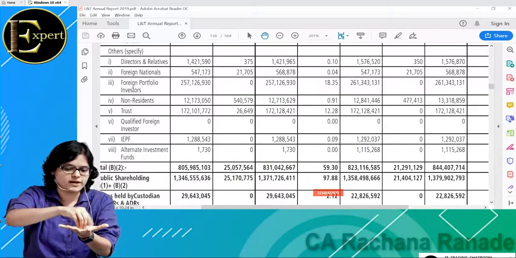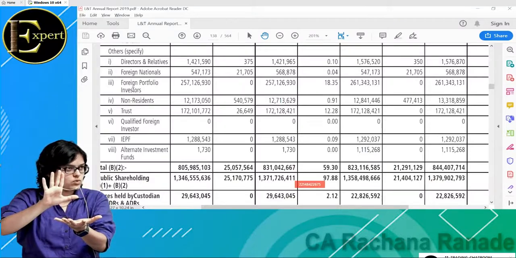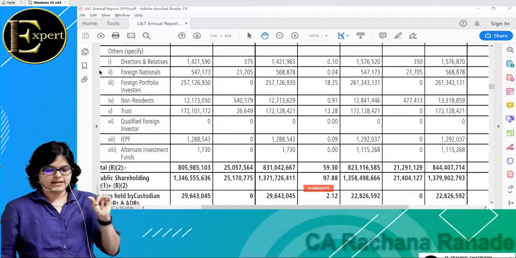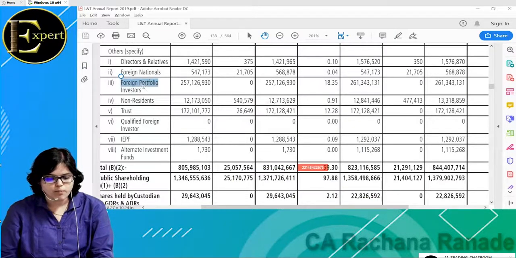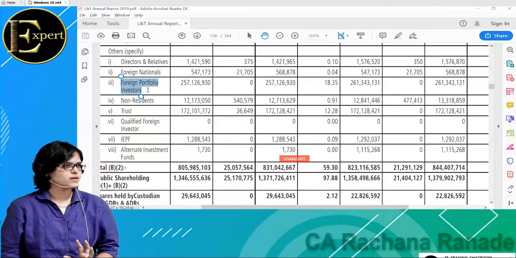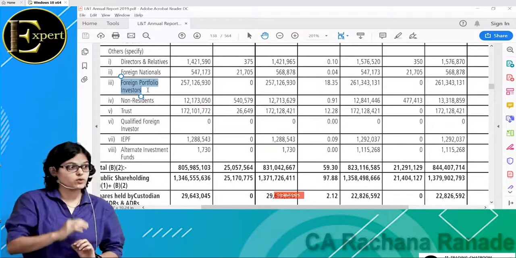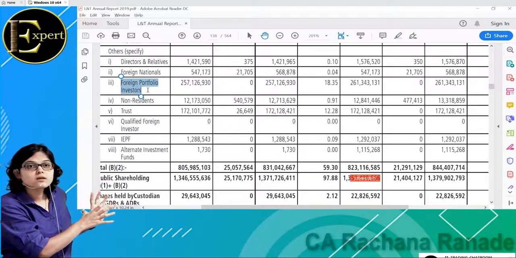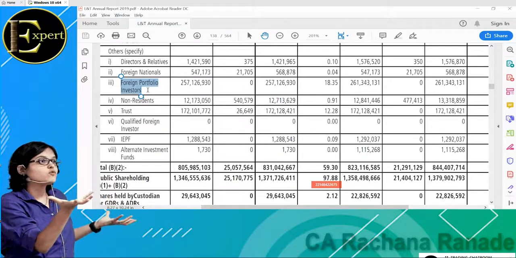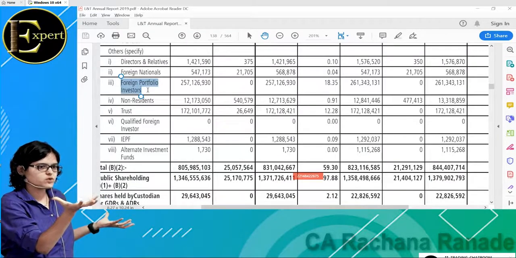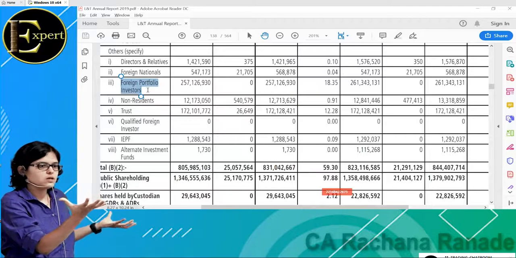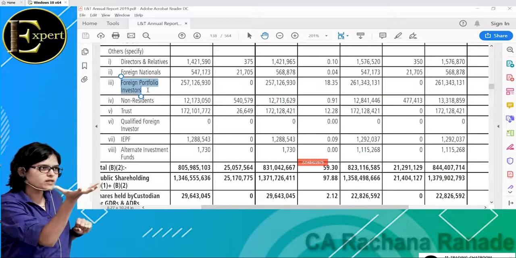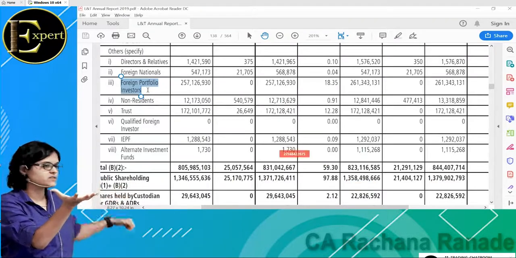So what would happen? There's a group of individuals in America who want to invest in Indian stock markets. So there is a portfolio investment. You can imagine an institution into which all of them have to put their money. This is this small institution. You can imagine something like this. All these individual investors will invest in this portfolio, and this portfolio will invest in the Indian stock market. So they can't directly jump into the Indian stock market. It has to be through the portfolio investment. Okay, for this also there are very strict rules, framed by the government of India.